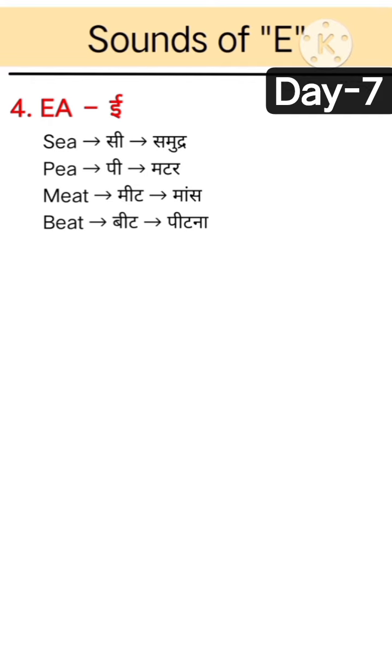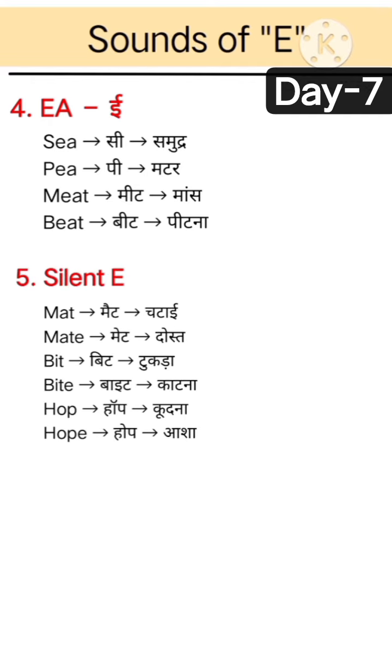Rule 5. Silent E. When E comes at the end of a word, it is silent, but it makes the vowel before it long. Examples: mat, mate, bit, bite, hop, hope.